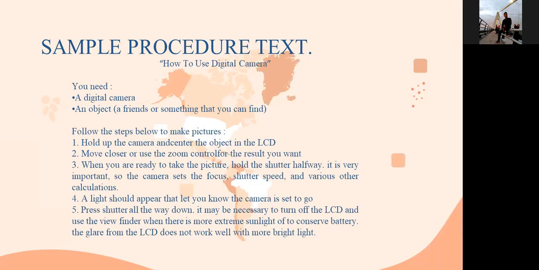Press the shutter all the way down. It may be necessary to turn off the LCD and use the viewfinder when there is extreme sunlight, to conserve battery. The glare from the LCD does not work well with bright light.